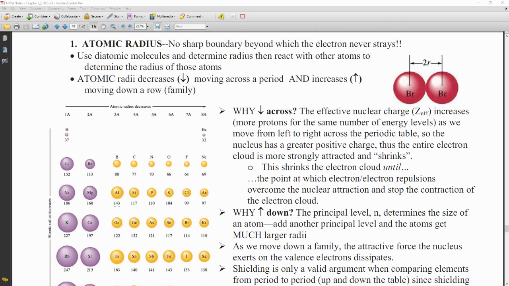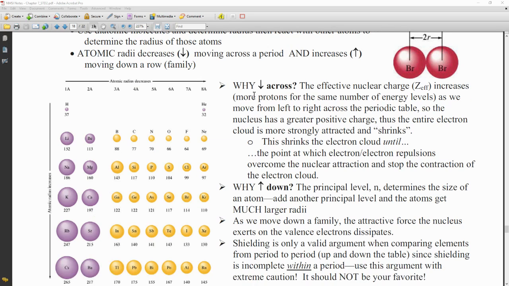Okay, so first of all, why do we see the trend that we see when we go across? Well, we see that we have a greater and greater effective nuclear charge as we go across a period. We're getting more and more protons there. And so because we're getting more and more protons, we're going to get a stronger and stronger force of attraction from the nucleus. So again, as we move across from left to right on the periodic table, there's that greater positive charge. Thus, the entire electron cloud is more strongly attracted and shrinks.